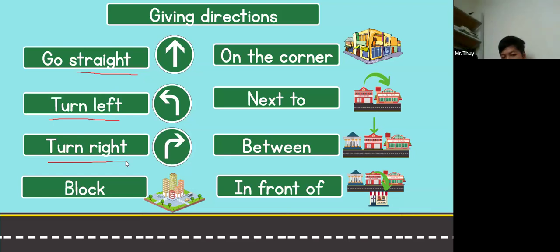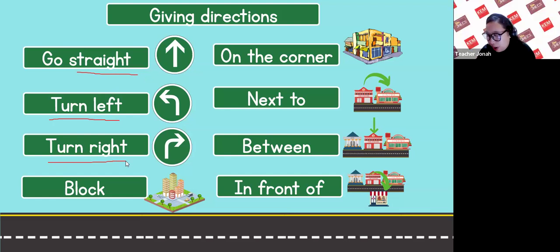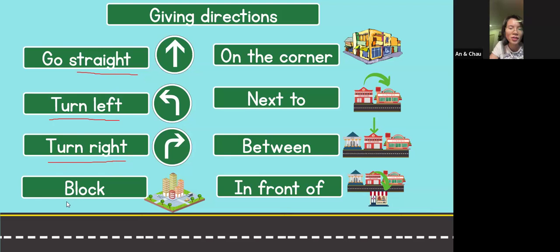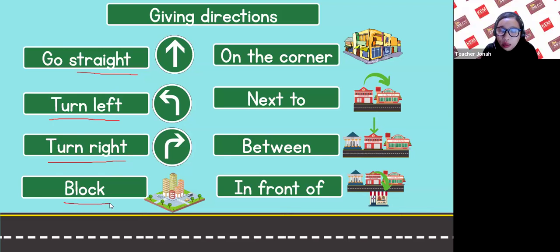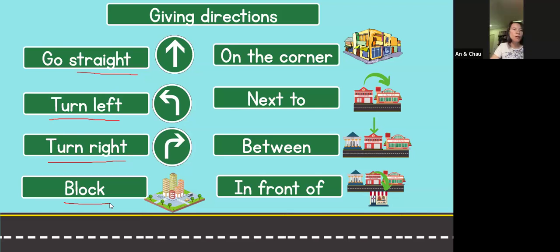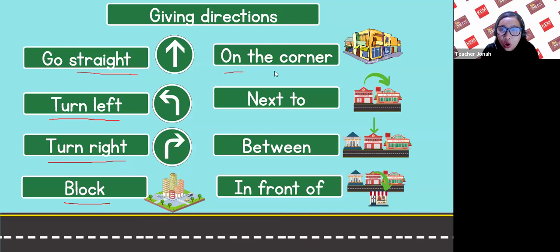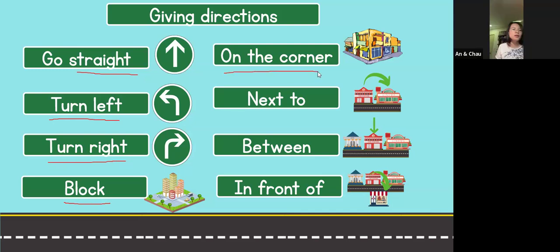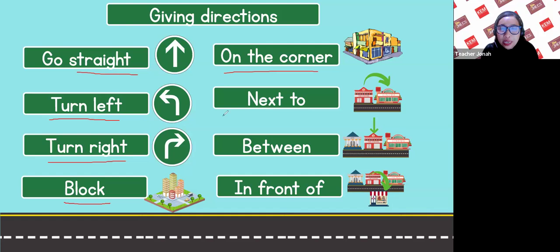Turn right. Number 4, we have block. Block. Number 5, on the corner. On the corner.